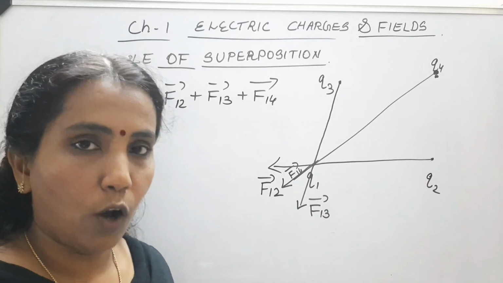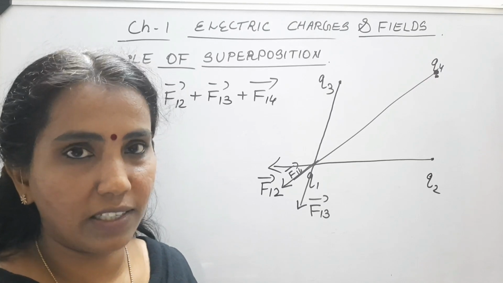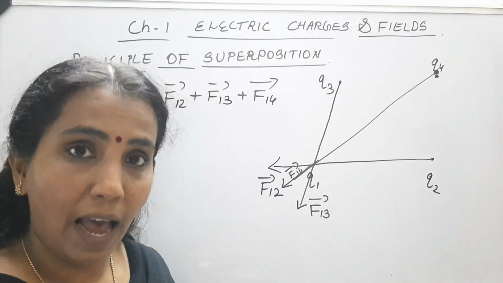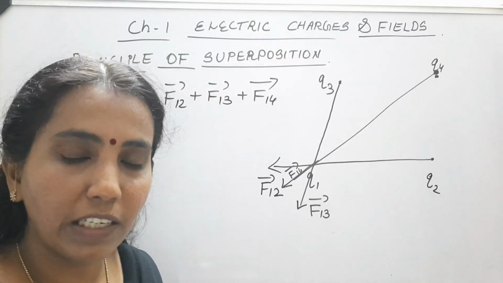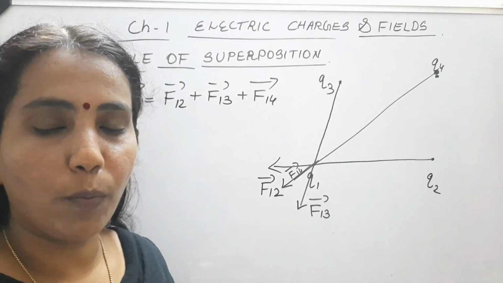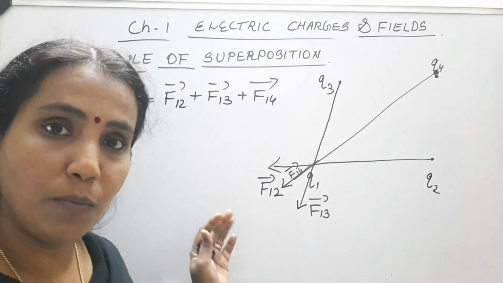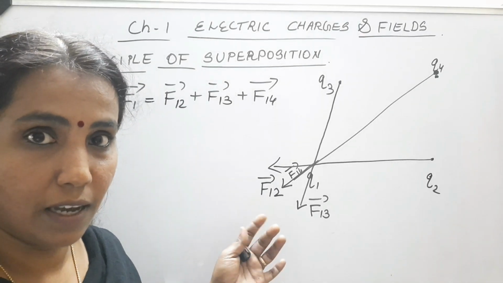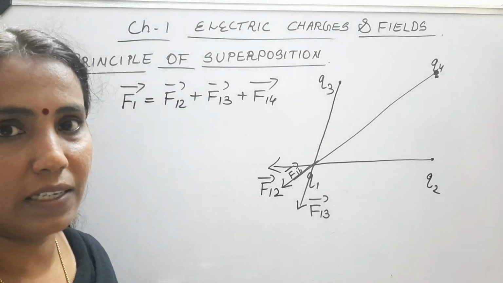Once again, according to the principle of superposition, the net force acting on a charge in a system of charges is equal to the vector sum of forces due to individual charges, and the force of interaction between any two charges is unaffected by the presence of all other charges. The benefit of the superposition principle is this: what do you mean by a system of charges? The system consists of more than two charges. In such a system, you can find the net force acting on a charge by this method.